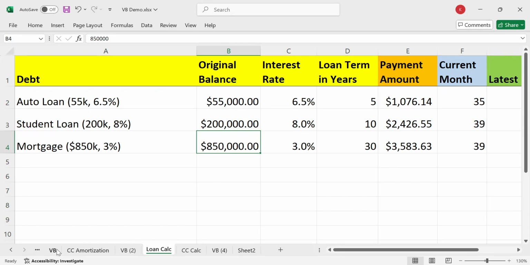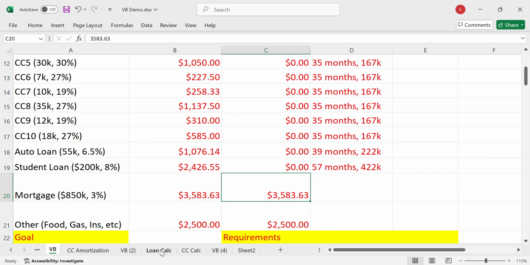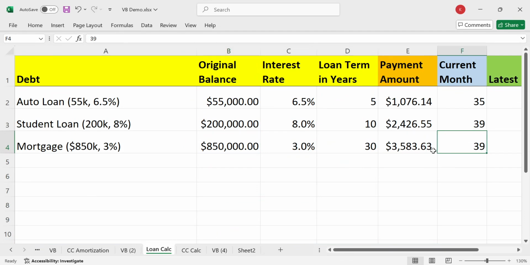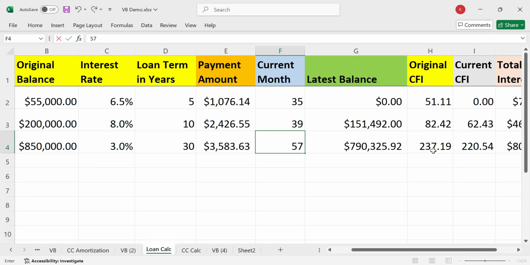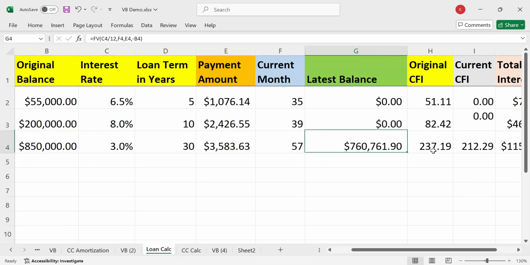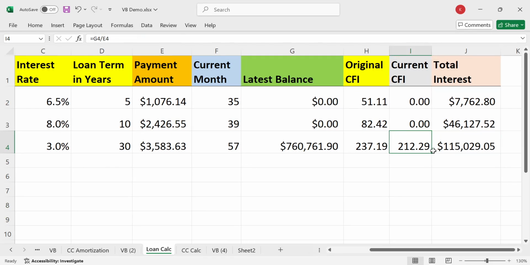But let me go back. How many months was that? Well, 57 months. Okay, so let's go ahead and take 57 months, figure out how much balance, and take a look at this cash flow index. So high, higher than 50, higher than 100, 212, and look at how much interest we paid. So let's go ahead and focus on paying off this $760,000 balance so we can be completely debt free.